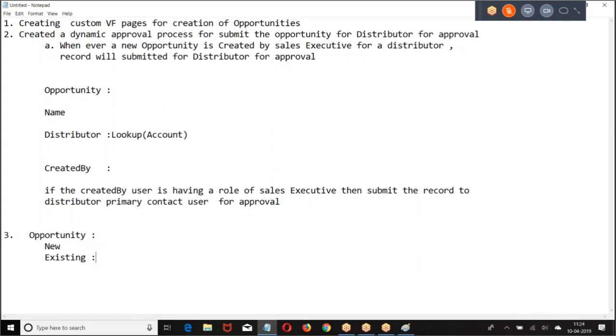The machinery I am selling, I may give it on lease, I may sell it, or I may give it at a cost of the company. Company will bear the money, will give the equipment for you. In turn, you are going to get a business of some orders. So opportunities are categorized into rental, lease, and cost of the company. Did you get my point? For every type, these are taken as opportunity type. Then we had time-bound opportunities.